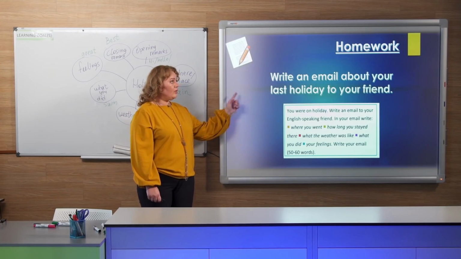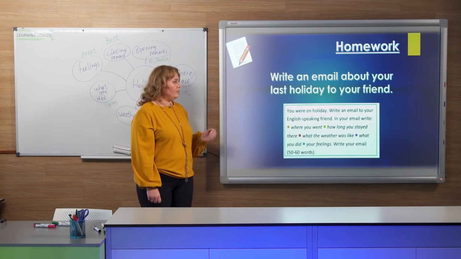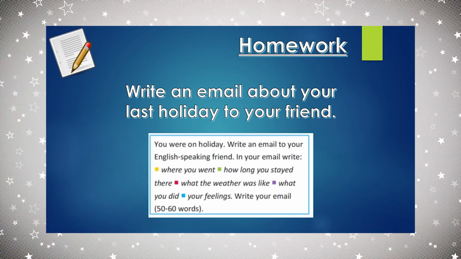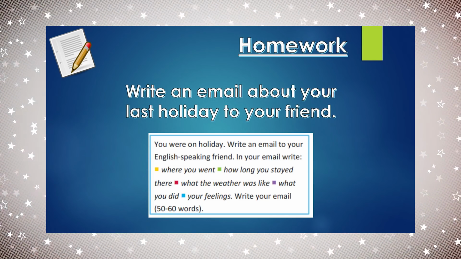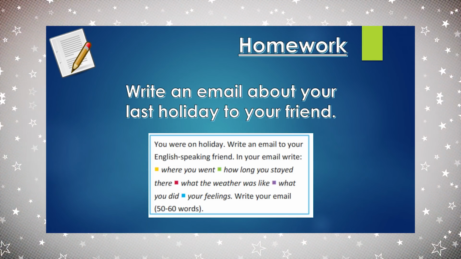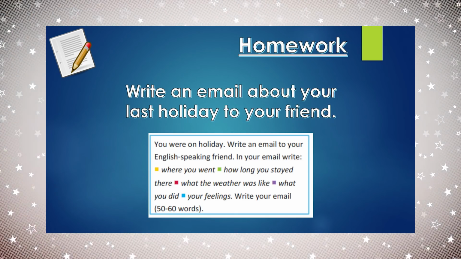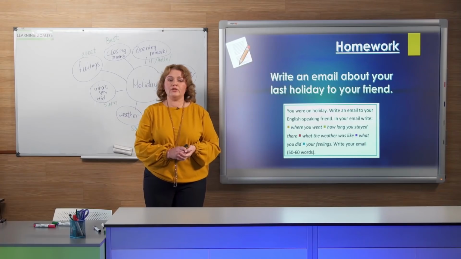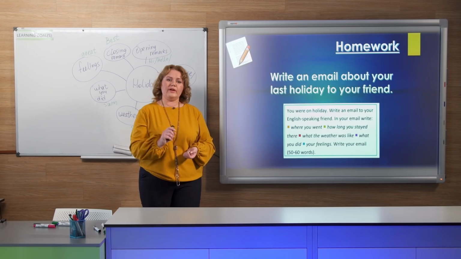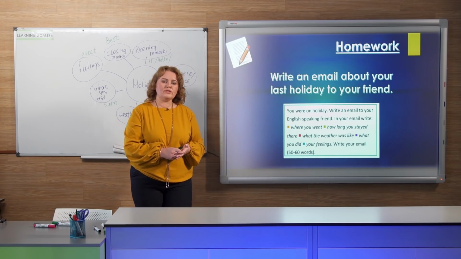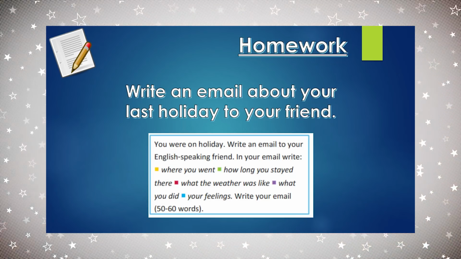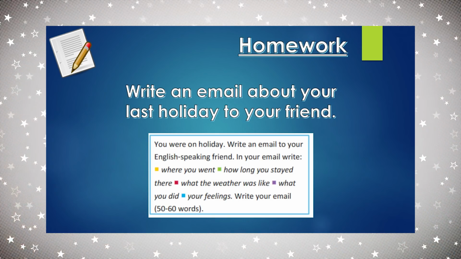So, now it's your homework. You need to write an email about your last holiday to your friend. Let me remind you of the important information that you need to mention. So, you were on holiday and you're writing to your English-speaking friend. What is important? First of all, where you went, the place, remember?